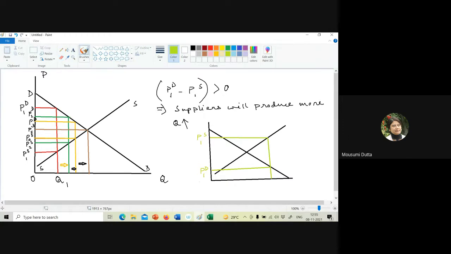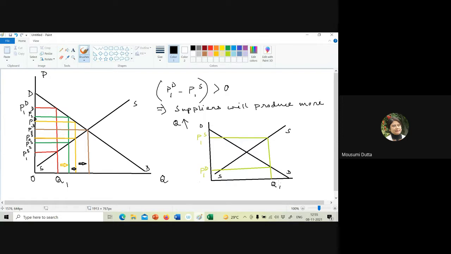So I'm also marking the demand and the supply curves so that there is no confusion. So this is my starting point now, Q1. Now here supply price is greater than demand price. So what will happen?